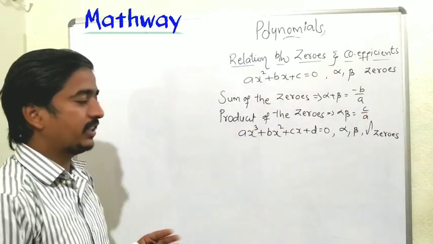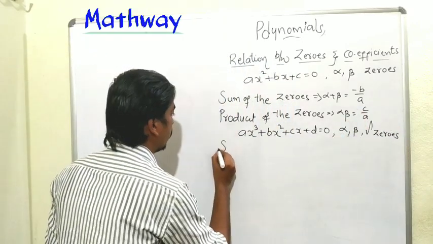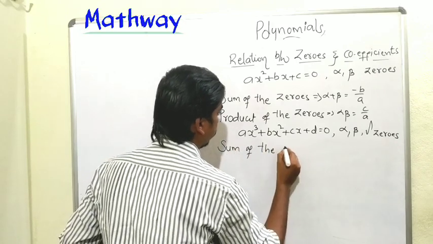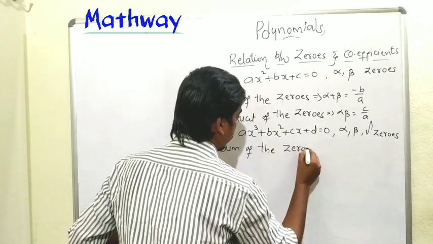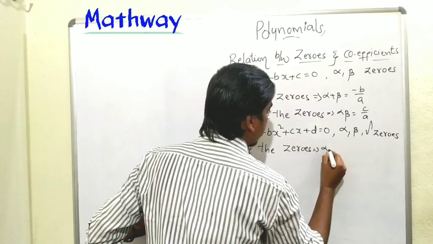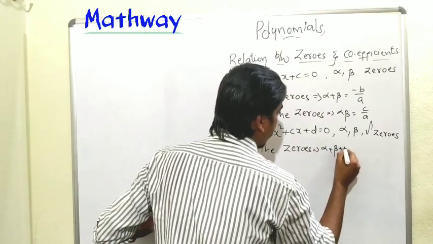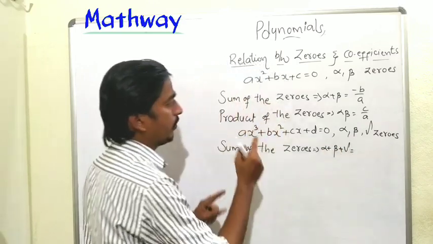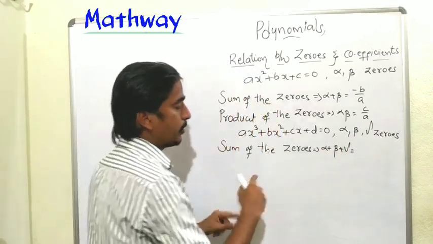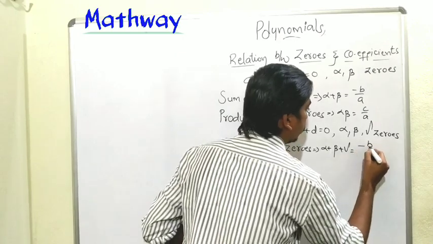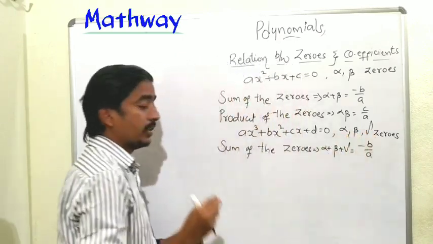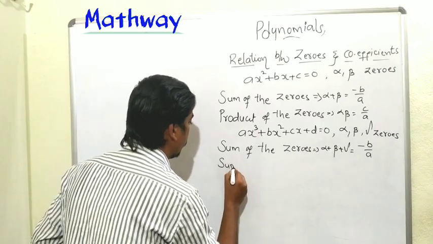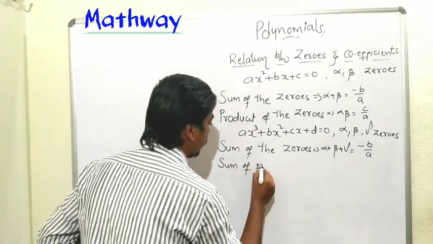Now let's take the sum of the zeros. Sum of the zeros means alpha plus beta plus gamma, equal to the same thing we got there, minus b by a, right? So here also minus b by a. Next, sum of product of the zeros.